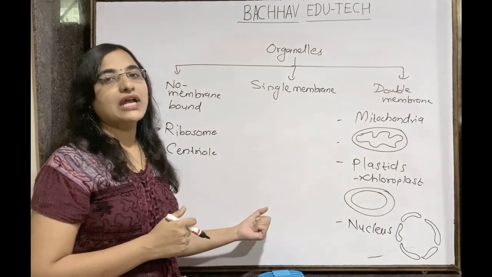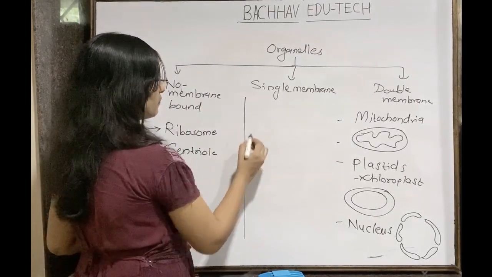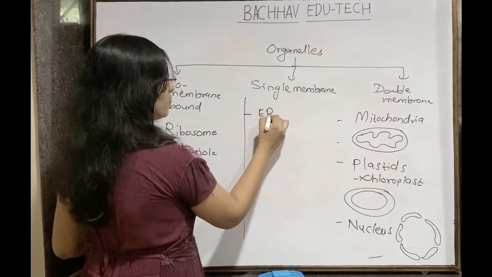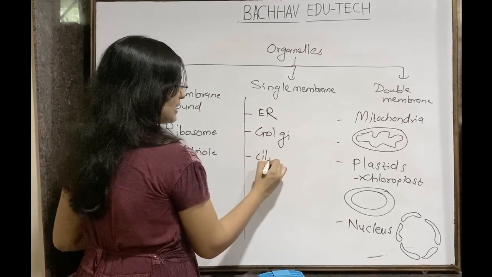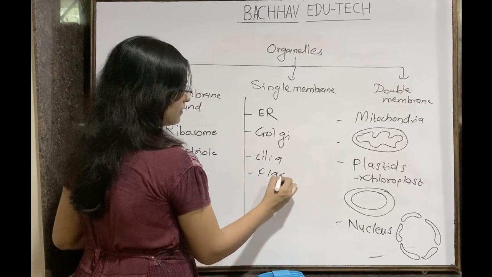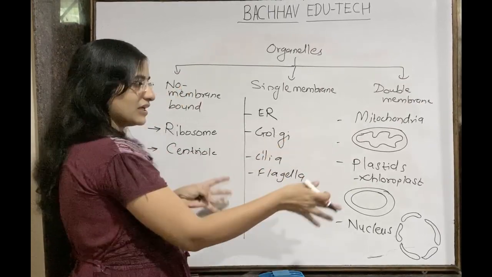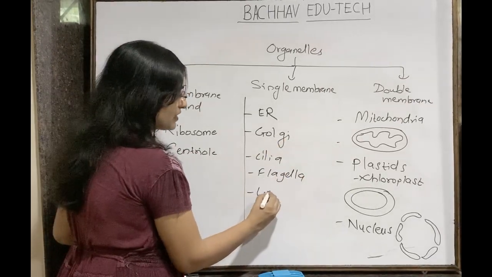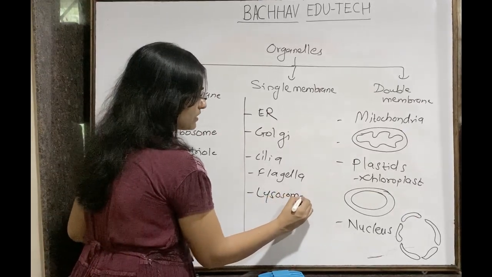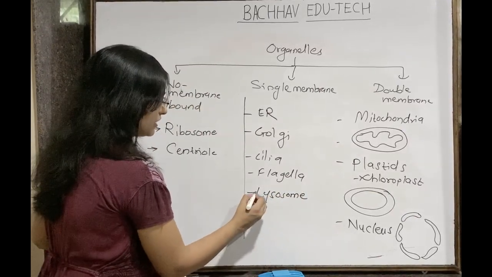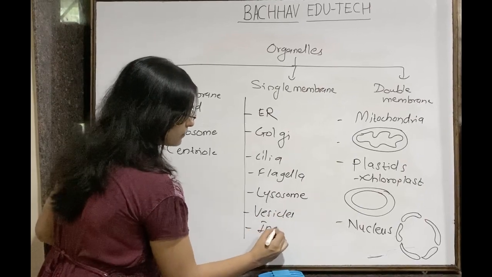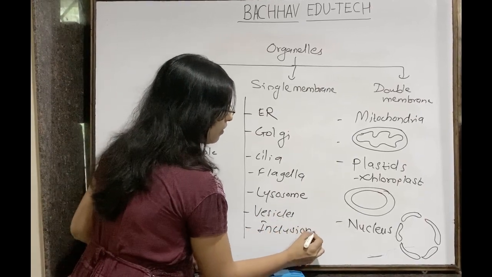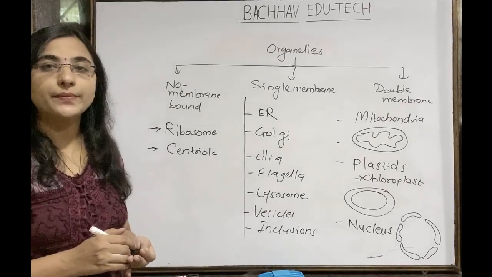And all the other ones are single membrane. It will consist of endoplasmic reticulum, Golgi apparatus, cilia, flagella. All the other organelles which are present, lysosome, are also single membrane. Vesicles and the different inclusions which are present are all single membrane ones.